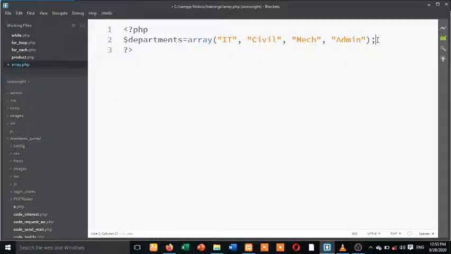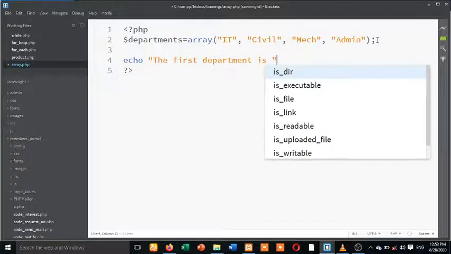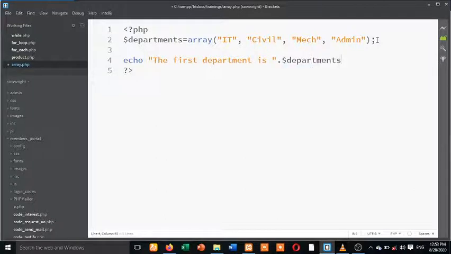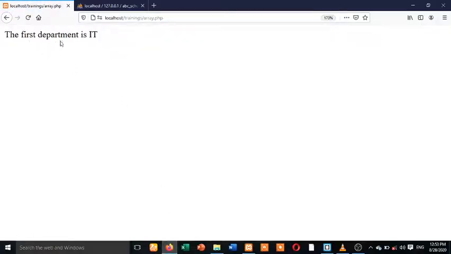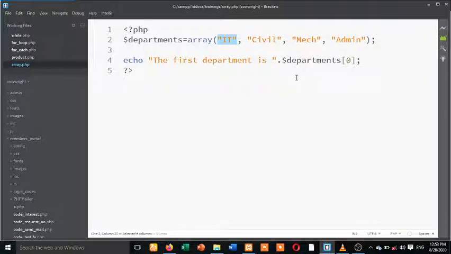So when you want to print anything, let's take for instance the echo this string. The first department is, you concatenate it with that array. You can say departments index number 0, is going to give you this. So at this time around, you just have to know the first department is IT. We are still going to get to a way whereby you are going to loop through the entire array. So we are getting there. Please, let's just be following.